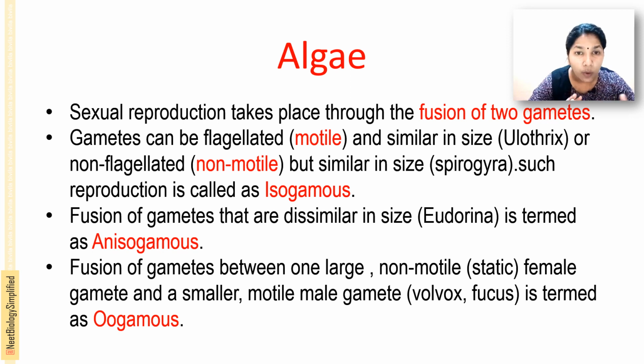Next is oogamous. In the case of oogamous, there is a fusion between one large non-motile female gamete, non-motile meaning static, and a smaller motile male gamete. This is actually in the case of Volvox and Fucus, and that is termed oogamous.